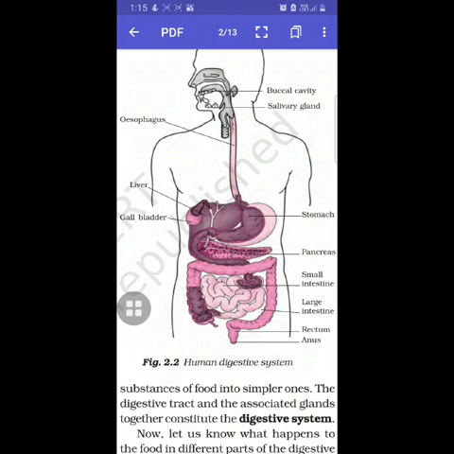Then the undigested food is thrown into the large intestine from the small intestine, and in the large intestine no digestion happens and some water is reabsorbed here, and the remaining part of the food is thrown out from the anus, the last part of the digestive tract.